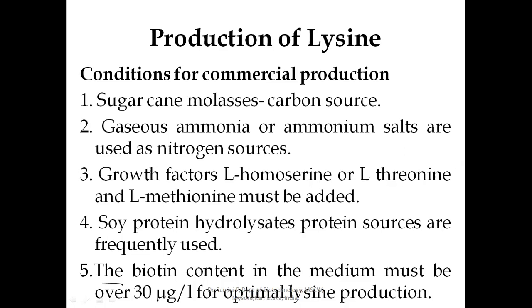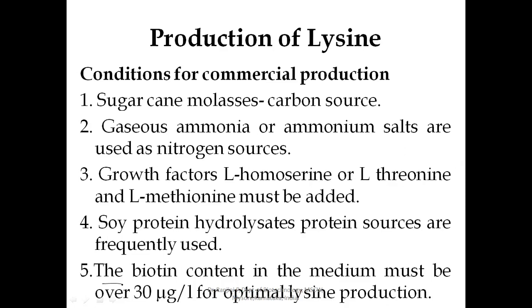So when we inoculate the microorganism and produce L-lysine, the yield will be around 44 gram per liter. And the conversion rate in relation to the sugar used will be up to a maximum of 30 to 40% of the sugar used.